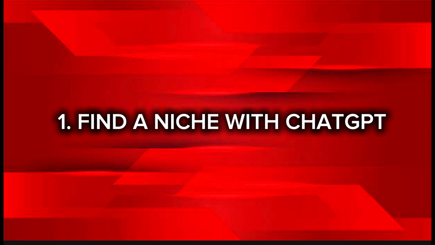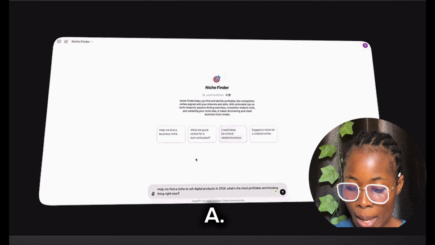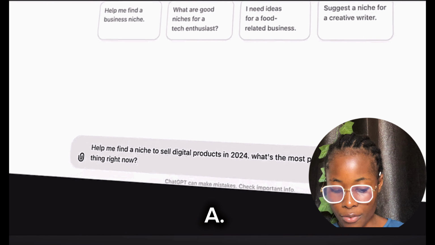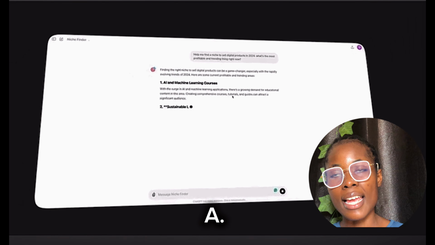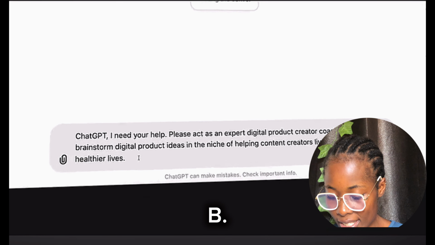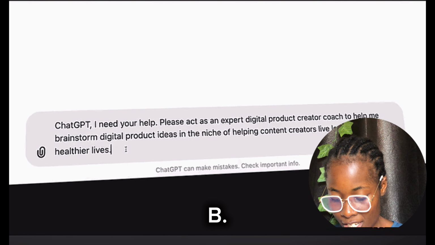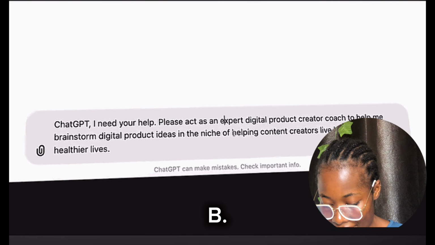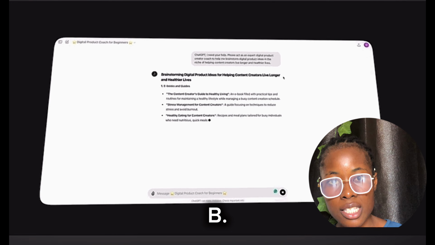And the first thing you want to do is to go to ChatGPT and type in something like, help me find a niche to sell digital products in 2024. So it will give us really nice ideas. So we're just going to copy that and paste it somewhere. So we are going to ask again, please act as an expert digital product creator coach. Brainstorm digital product ideas and then just select one of those niches it gives to you.